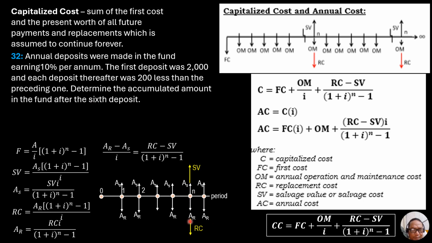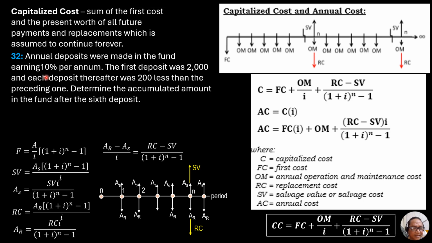So we use future worth. The sixth deposit is 1,000 because every year the deposit is decreasing by 200 pesos less than the preceding one.